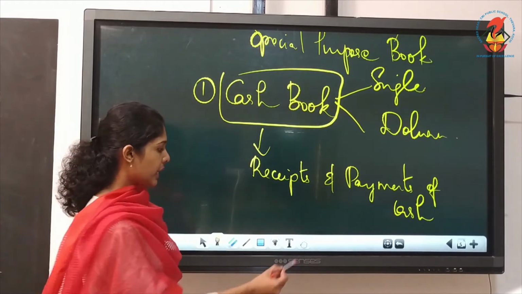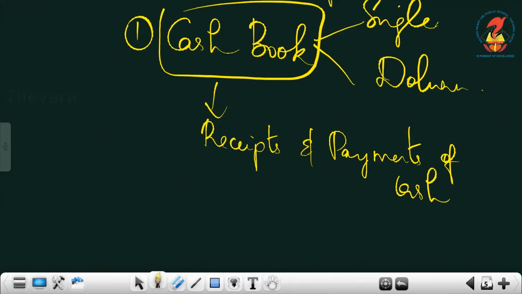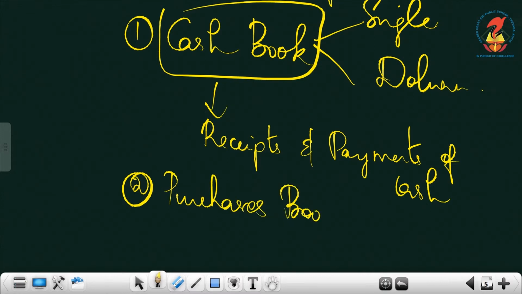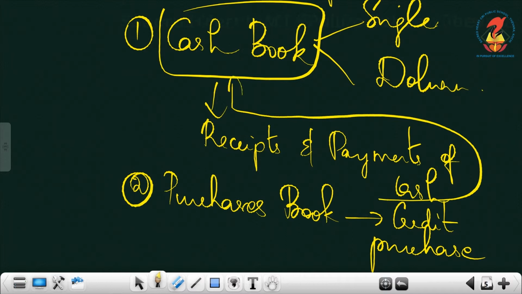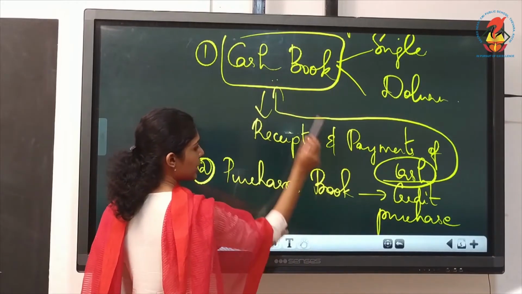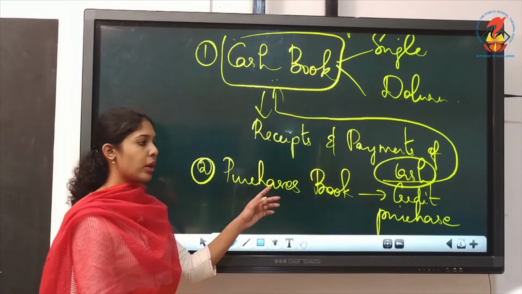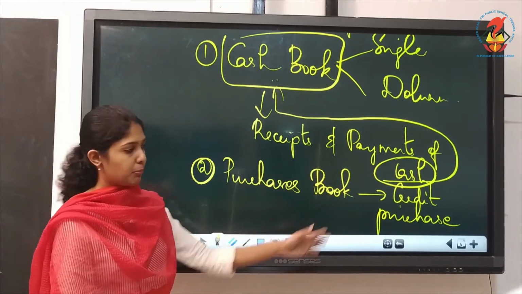Then the next special purpose book is purchases book, which will be recording what type of transaction? The purchased items, but you must write something else. It is to record the credit purchase of goods, because cash purchase will go to the cash book. Understood? Cash purchase will be recorded in cash book. So credit purchases you have to record in purchases book.